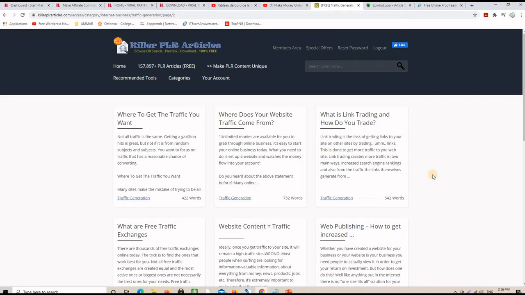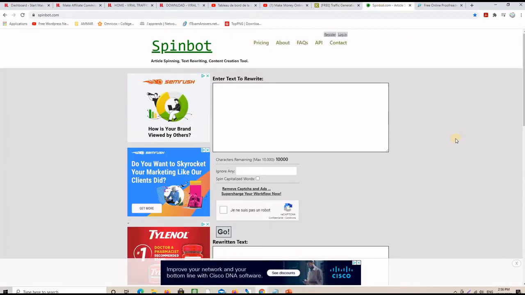So what you want to do is make your article unique, because you don't want to post on your website or anywhere else something that is duplicated content. And in order to avoid that, we are going to use another free tool, which is called Spinbot.